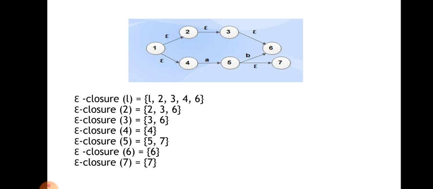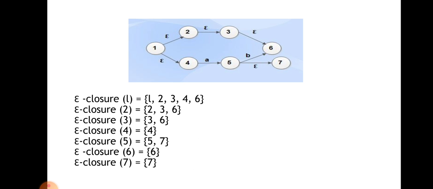This is also the next example. You can easily find the epsilon closure for all values, because this is a very important step to convert the regular expression into epsilon NFA. So epsilon closure of 1 is 1, 2, 3, 4, 6. Epsilon closure of 2 is 2, 3, 6.